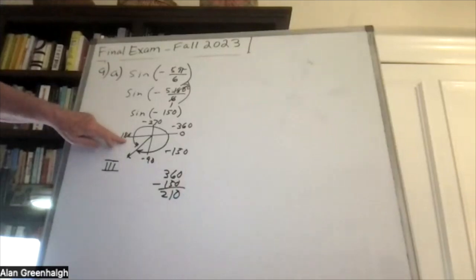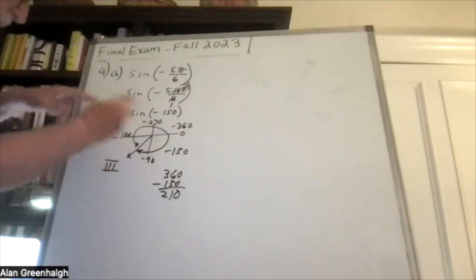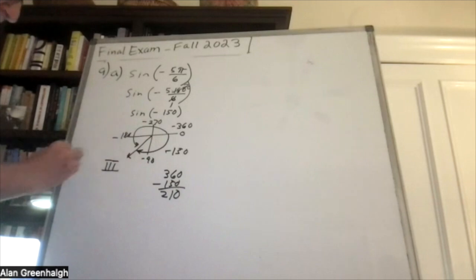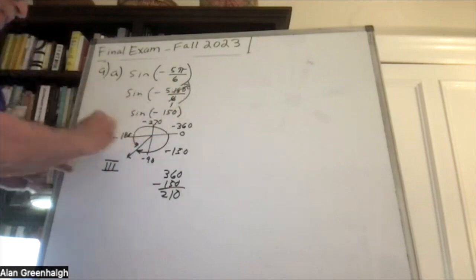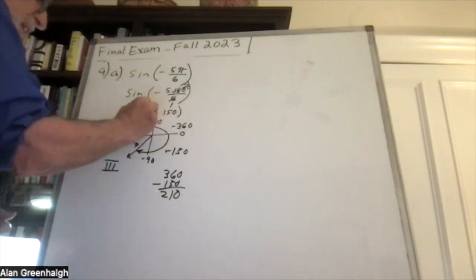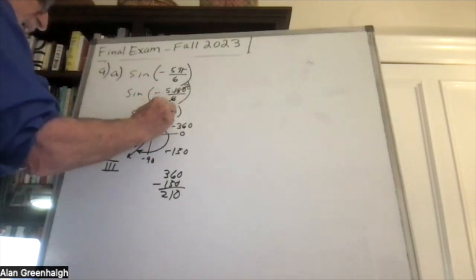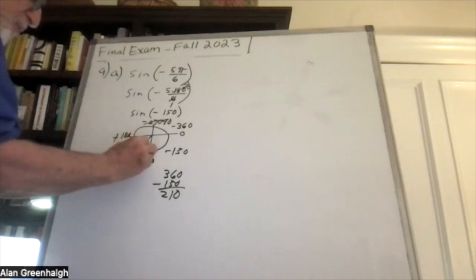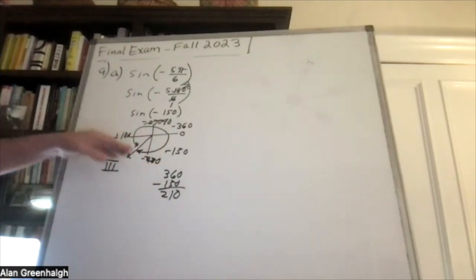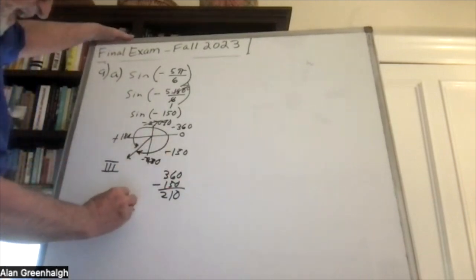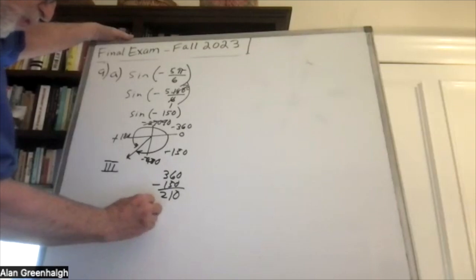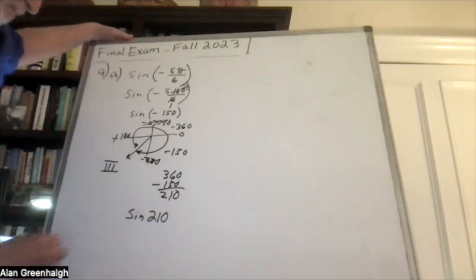That's an angle between, now we're going in the positive direction. So you kind of have to think of this as not only negative 270 going this way, but going the other way, it's going to be 90, 180, and then 270, right? So it's kind of weird, a problem like this. But the bottom line is we're looking at the sine of 210 degrees, okay?